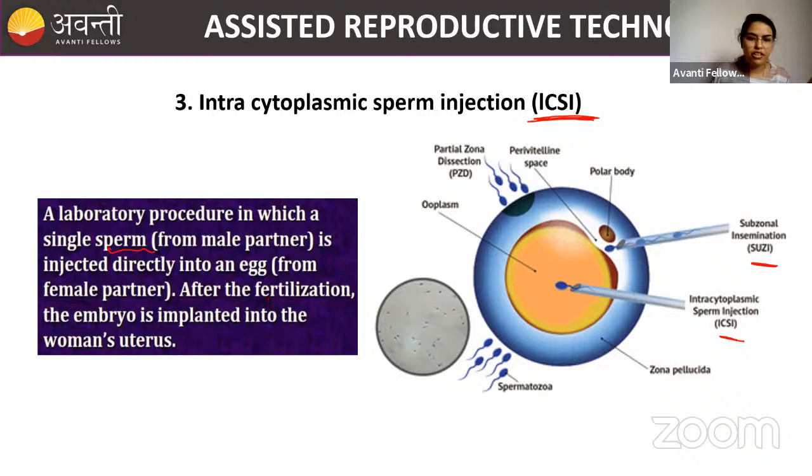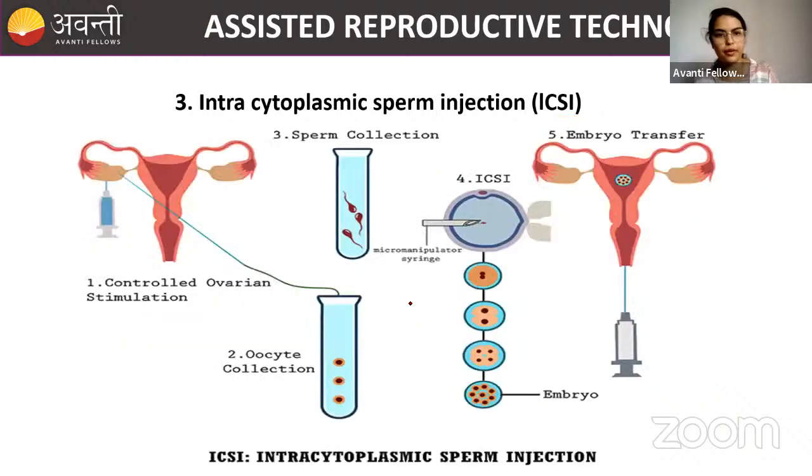Okay, clear? So after fertilization, the embryo is implanted into the woman's uterus. This is all happening in the in vitro conditions. So after fertilization, there will be a transfer of the embryo into the uterus of the woman. Okay. So this is the procedure. You can see the ovaries are collected, and there is a sperm collection and ICSI, which is happening in the in vitro condition. Okay, and you will allow them to have the cleavage divisions, and you will eventually get the embryo. So this embryo is transferred into the uterus. Okay, this is ICSI beta.